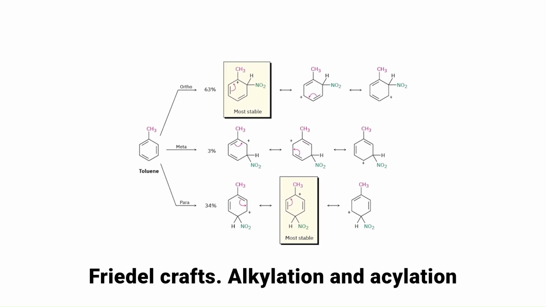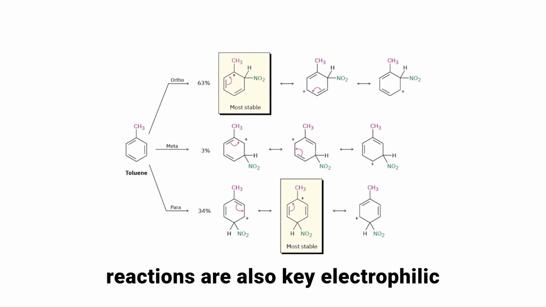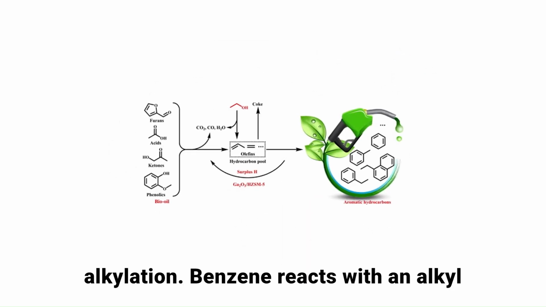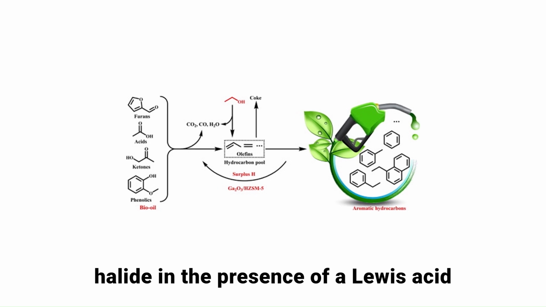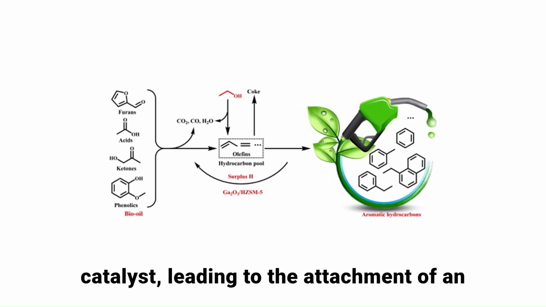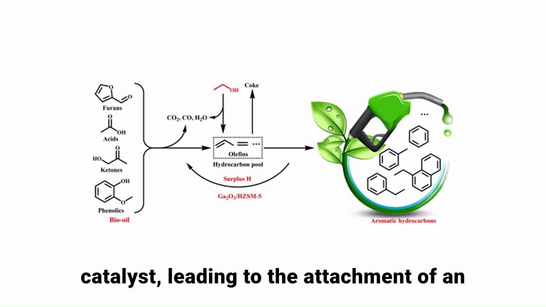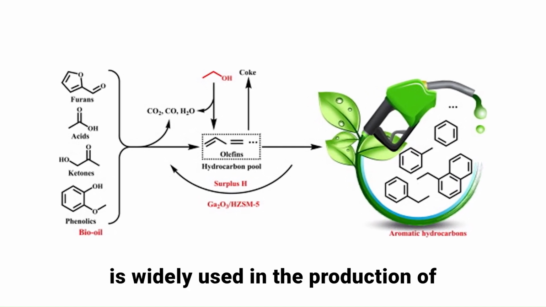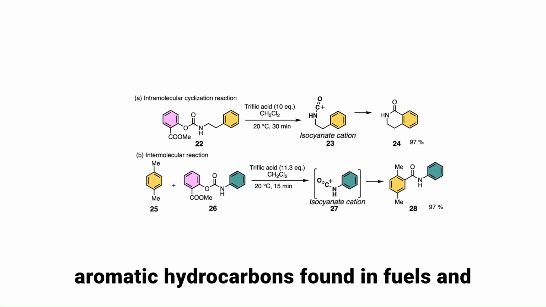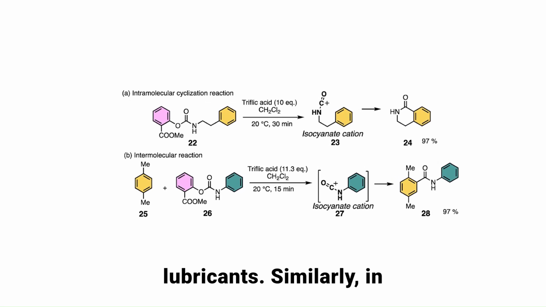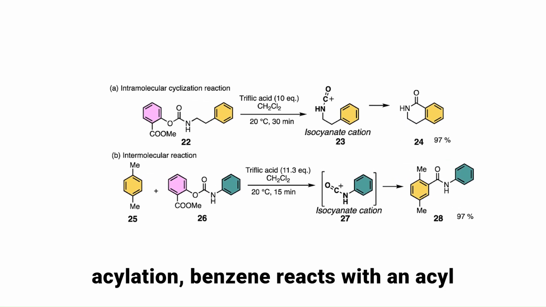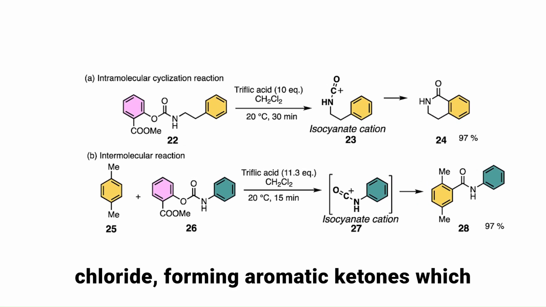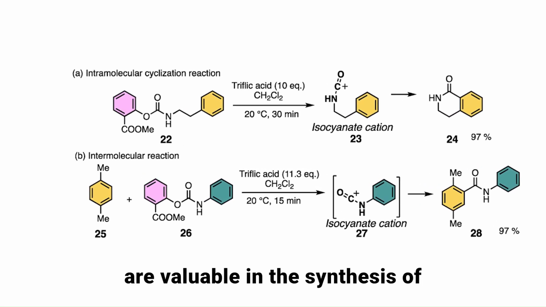Friedel-Crafts alkylation and acylation reactions are also key electrophilic substitution processes. In alkylation, benzene reacts with an alkyl halide in the presence of a Lewis acid catalyst, leading to the attachment of an alkyl group to the ring. This reaction is widely used in the production of aromatic hydrocarbons found in fuels and lubricants. Similarly, in acylation, benzene reacts with an acyl chloride, forming aromatic ketones, which are valuable in the synthesis of fragrances and pharmaceuticals.